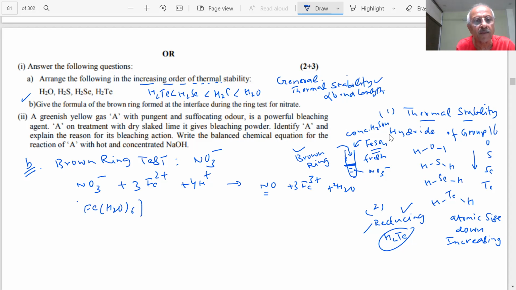[Fe(H2O)6]2+. It's a complex we studied, a coordination compound, with 6 water molecules surrounding the iron. Now NO is a ligand. It will displace the H2O from this. So what will happen then?